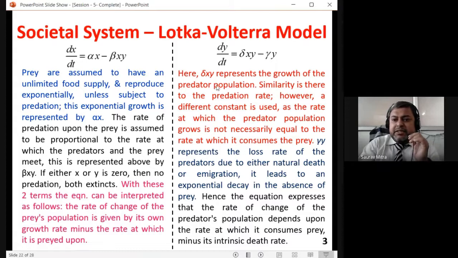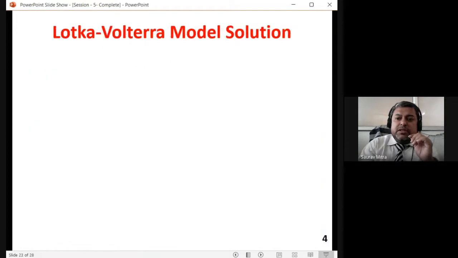Here's the equation, that is dy dt. It expresses that the rate of change of the fox population depends upon the rate at which it consumes the prey, minus the rate at which the foxes are dying. Now the foxes can die of old age, or they can die if they are out of food. All these factors are taken into the gamma y part. So this is the explanation of these two equations.